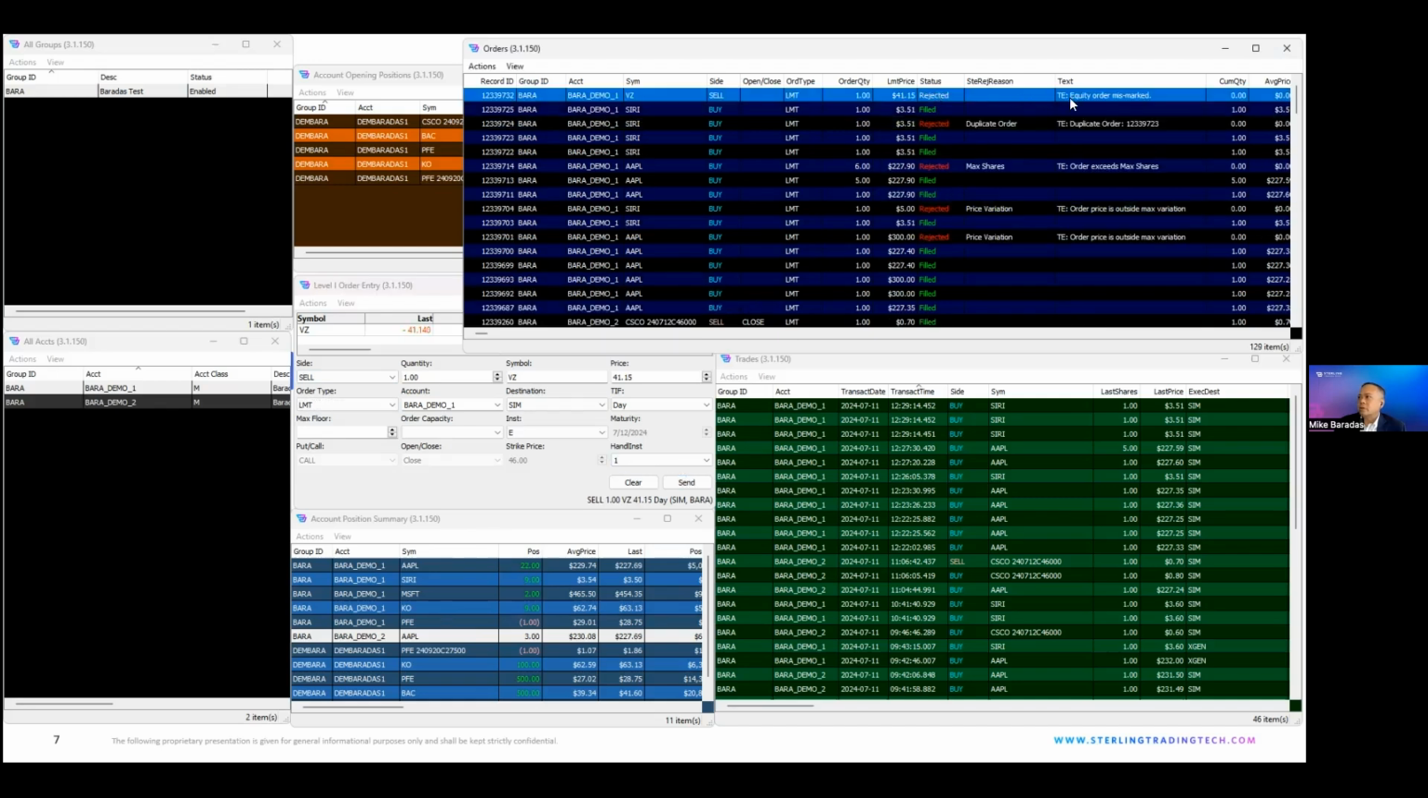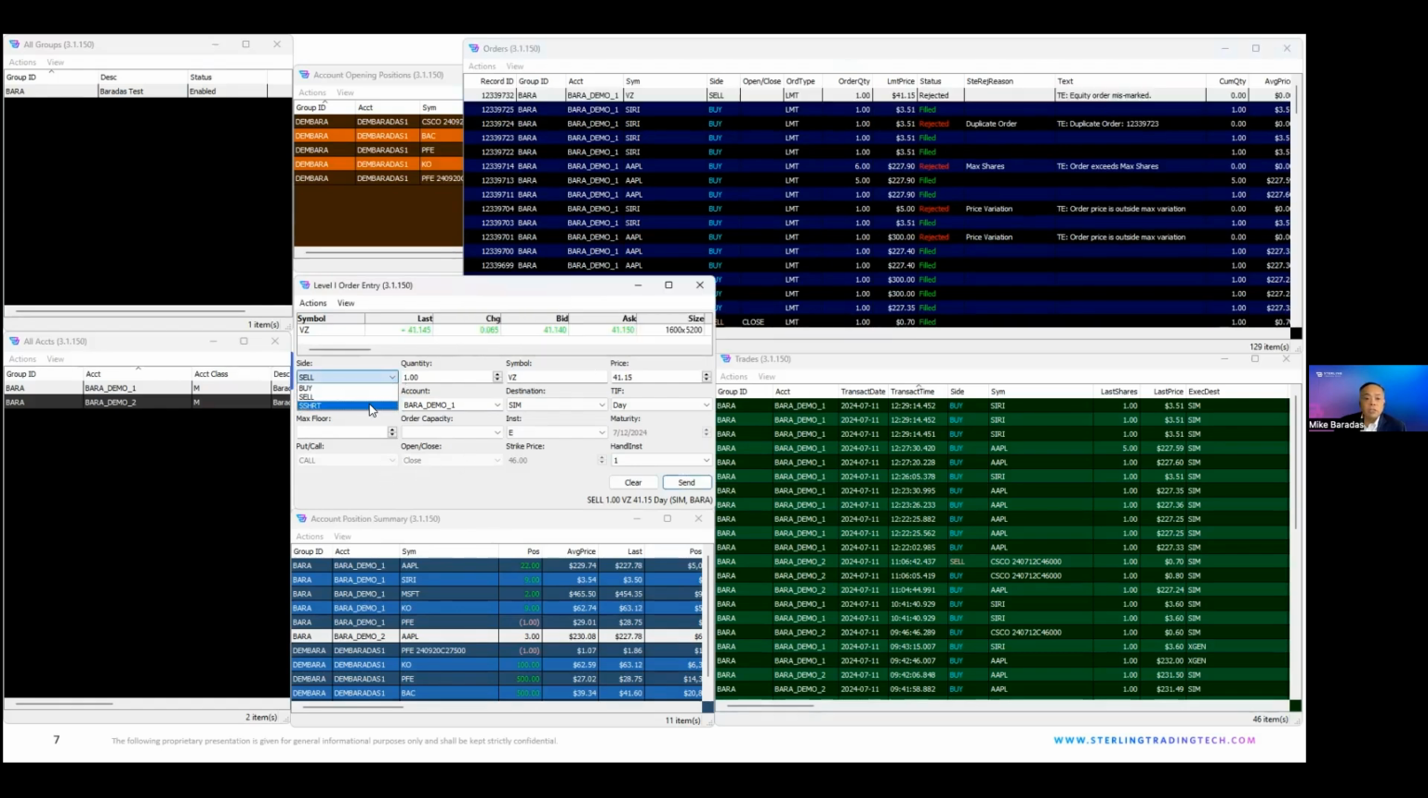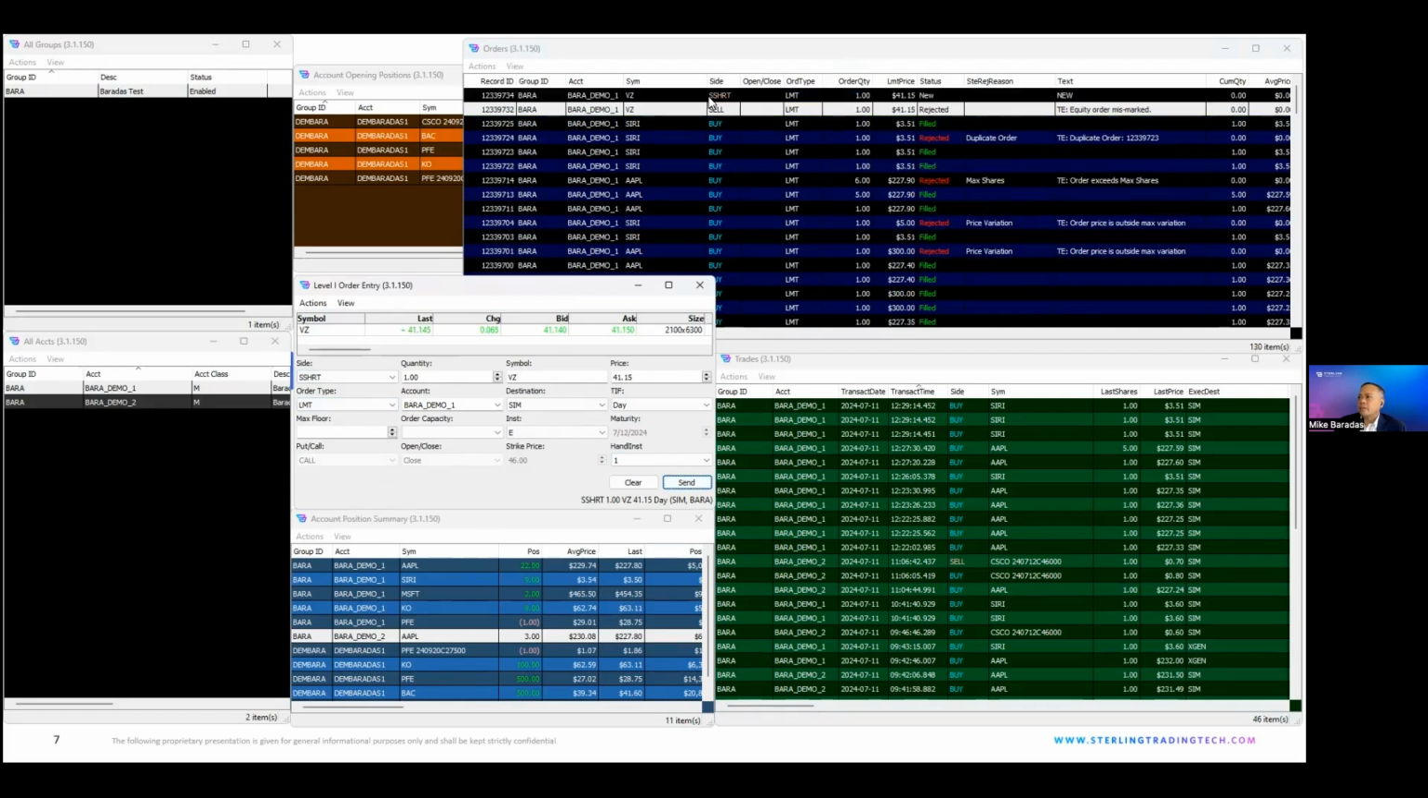It tells me, oh, your equity order is mismarked. So this account, again, you can set it so that you allow short selling in an account. You can do a sell short. So it's the same order, but just changing the side to sell short. This should go through. And yes, it does, as a sell short.